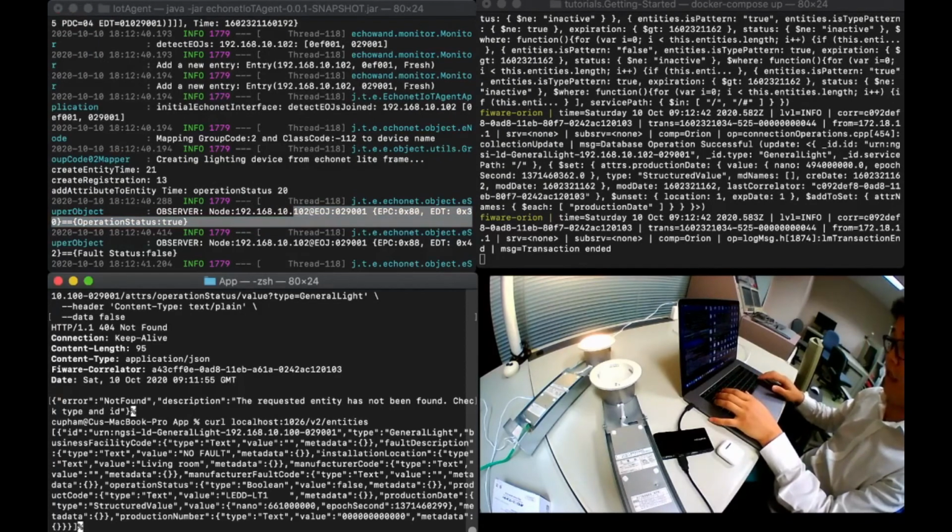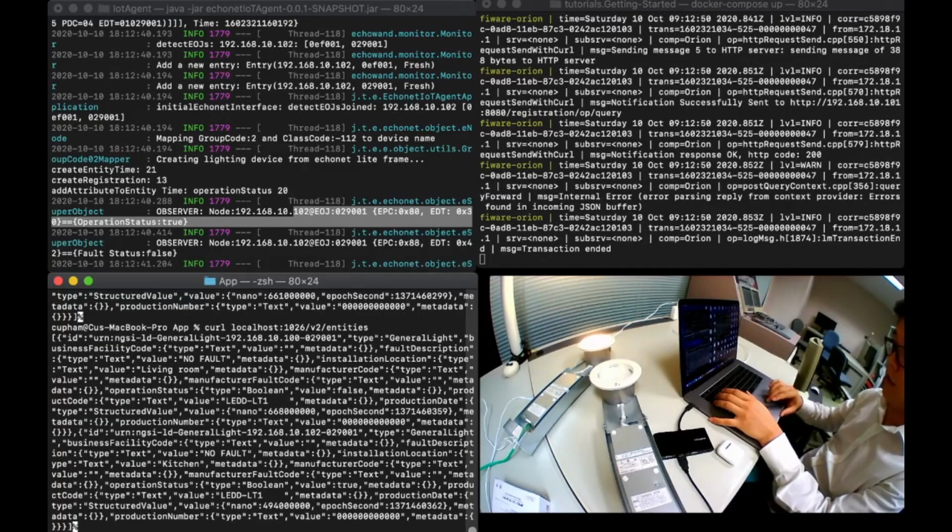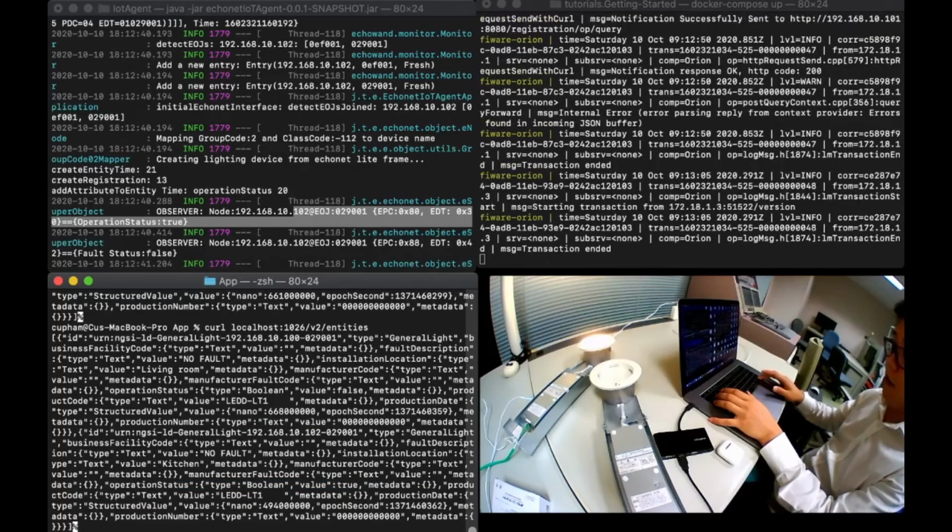Let's check the information from the context broker. So there is another light registered with the IP 102, and the current status is true. It's on.